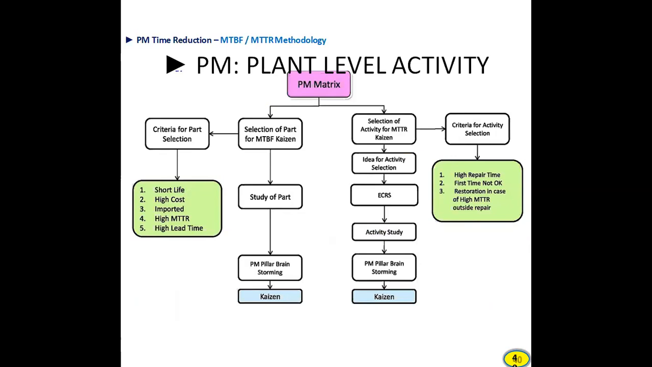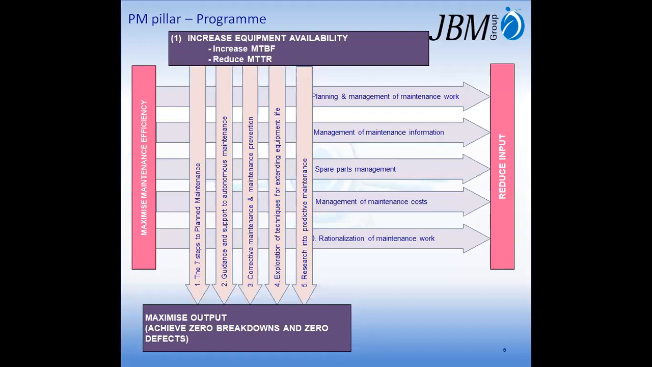Second one is selection of part for MTBF Kaizen, to improve MTBF of that part. Third one is selection of activity for MTTR Kaizen, to reduce MTTR. And last one is criteria for activity selection: maybe high repair time, first time not okay, restoration in case of high MTTR, outside repair, etc. This is the overall activity of plant maintenance.